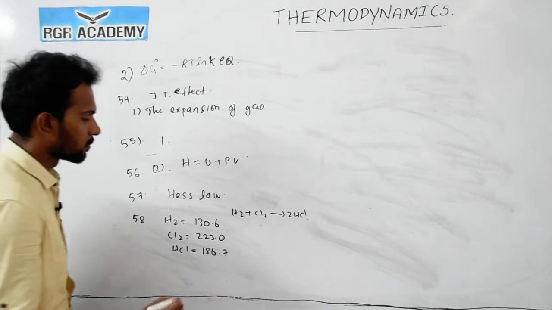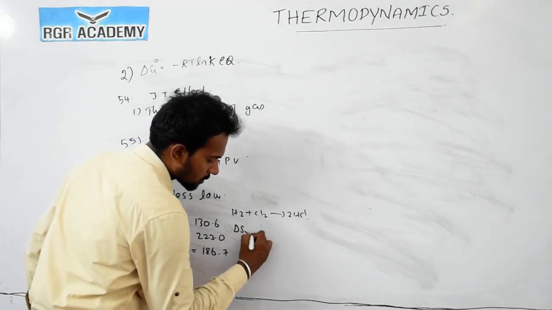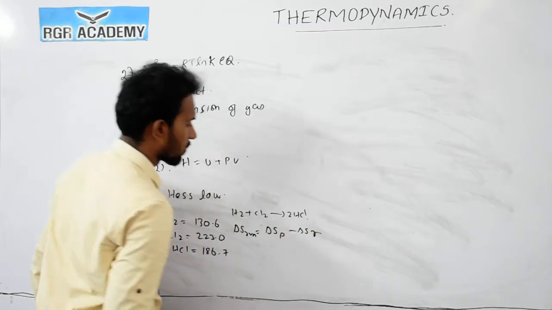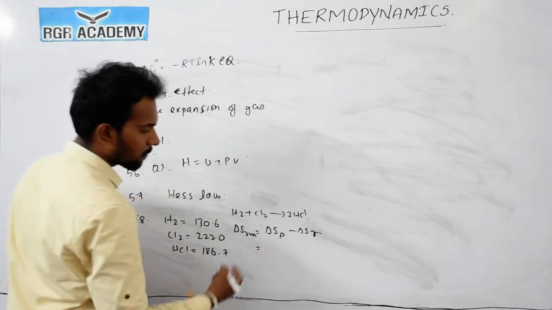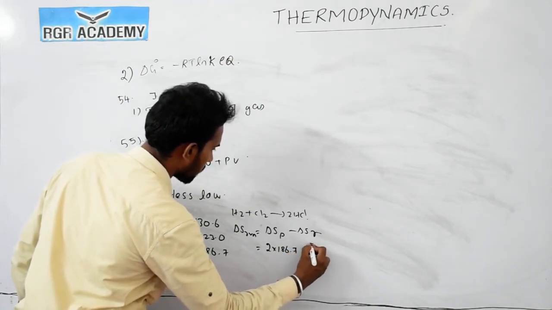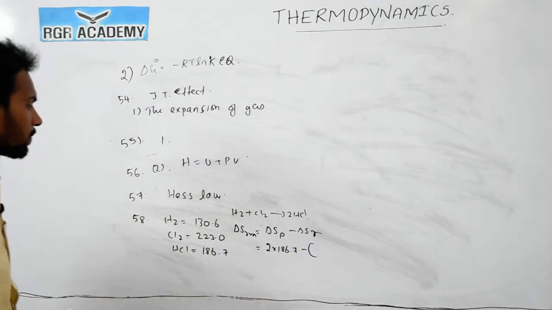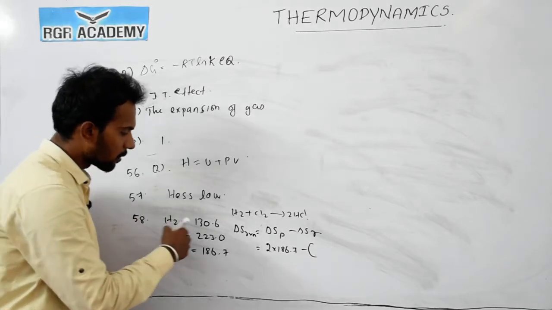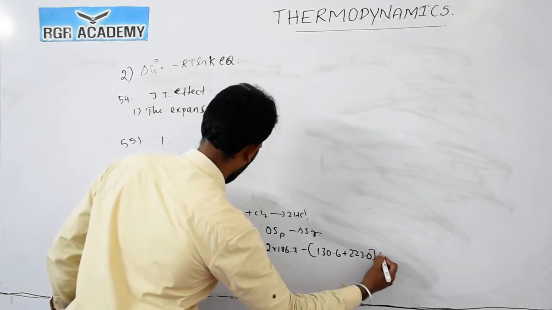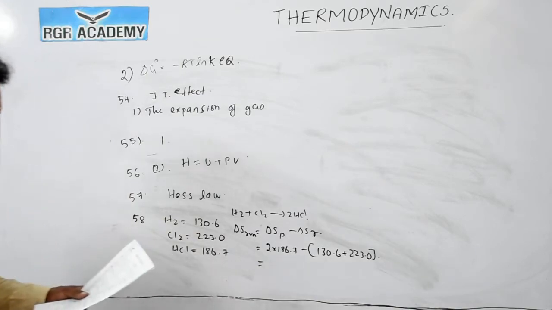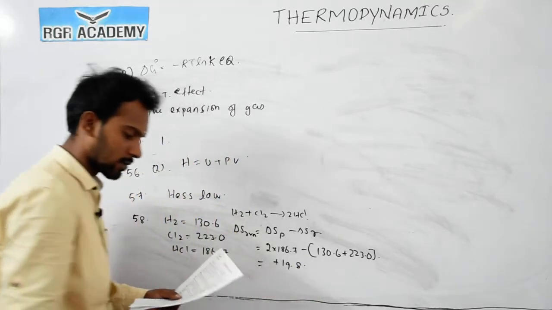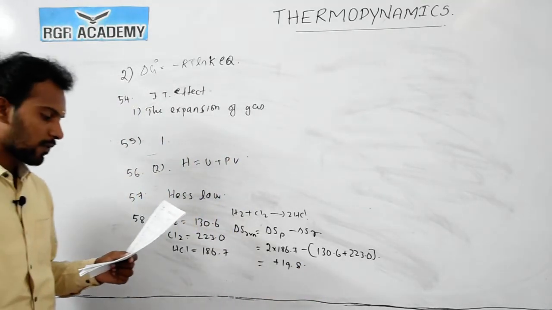The entropy of a reaction is the entropy of products minus the entropy of reactants. So 2 into 186.7 minus 130.6 plus 223.0, which gives plus 19.8 as the correct answer.